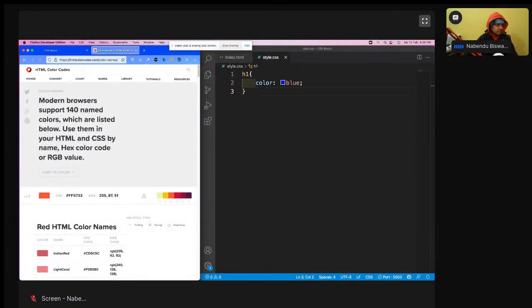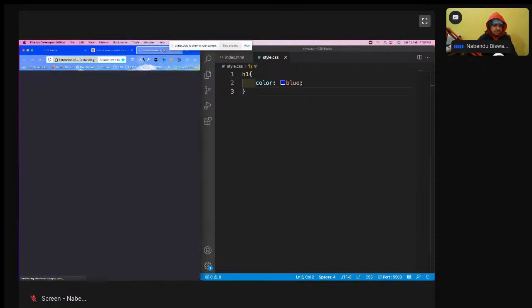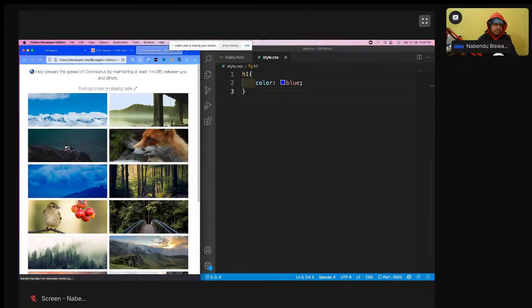Name. One is this side, one is this side. Okay.